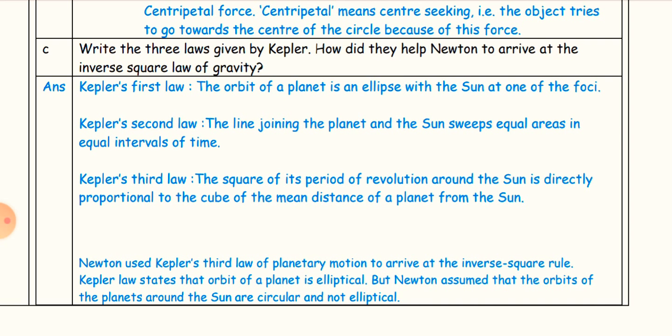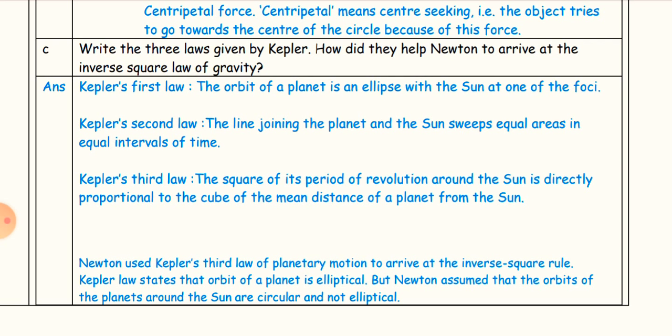C. Write the three laws given by Kepler. How did they help Newton to arrive at the inverse square law of gravity? Answer. Kepler's first law: the orbit of a planet is an ellipse with the sun at one of the foci. Kepler's second law: the line joining the planet and the sun sweeps equal areas in equal intervals of time.